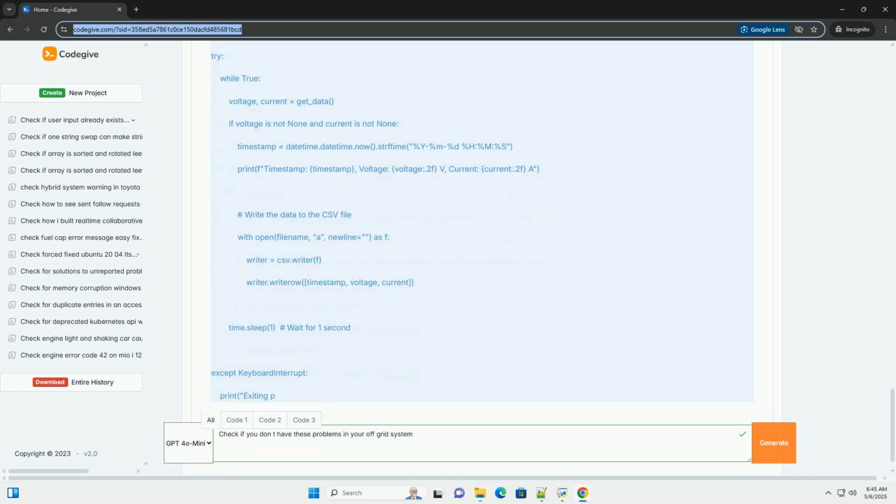Diagnostic steps. 1. Check battery voltage: ensure the battery voltage is within the inverter's operating range. 2. Measure load: use a clamp meter to measure the current being drawn by the appliances connected to the inverter. 3. Inspect wiring: check for loose connections and short circuits on the AC side. 4. Check inverter error codes: refer to the inverter's manual for error code descriptions and troubleshooting steps.